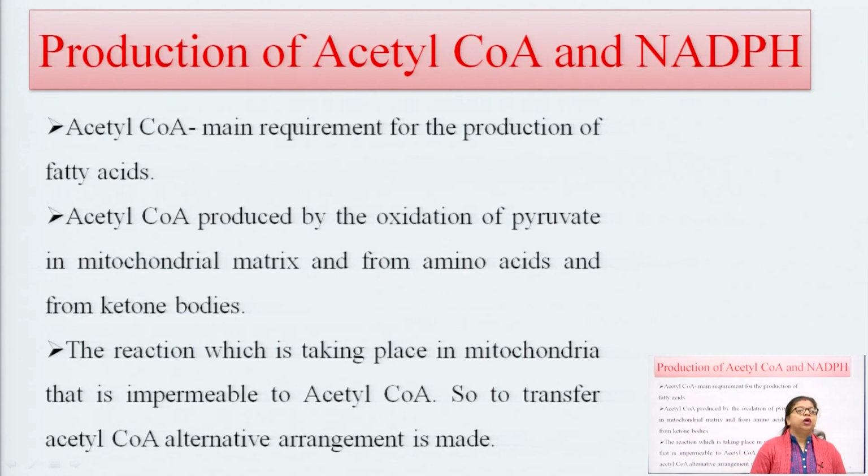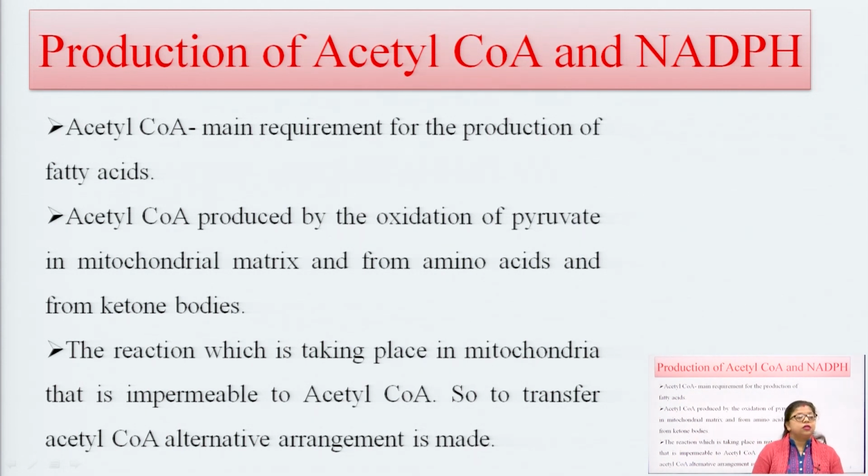So, how is acetyl coenzyme A produced here? Acetyl coenzyme A is the main requirement for the production of fatty acid. This is the main compound, also known as the limiting factor for the formation of fatty acid. It is produced by oxidation of pyruvate in the mitochondrial matrix, and also from free fatty acids and amino acids, to form ketone bodies.